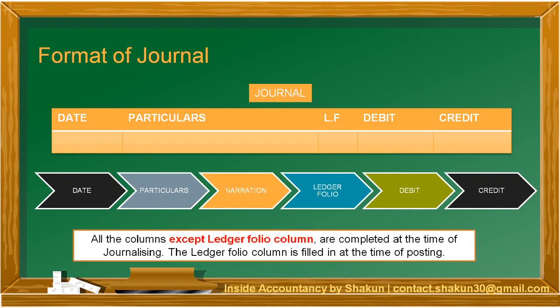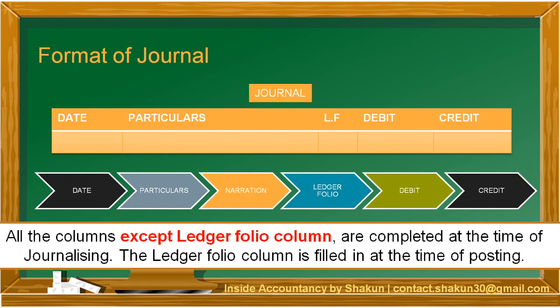Please note that all the columns except the ledger folio column are completed at the time of journalizing. Journalizing is the process of recording the transactions in the books of original entry. So while we record the transactions in the books of original entry, all the columns are filled up except the ledger folio column. Why? Because the ledger folio column is filled at the time of posting. When we start posting these journal entries to the ledger book, then this column is filled.